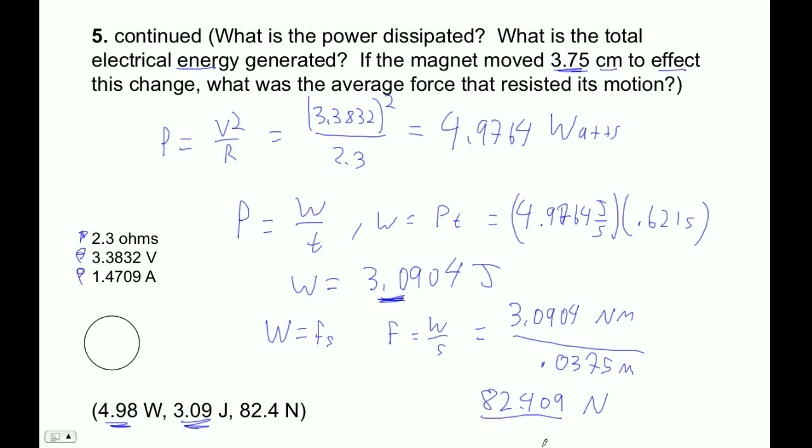So the concept here is that this energy came from the fact that we had to exert a force over a distance on this object to make it move. That's the concept here: it's conservation of energy. This electrical energy doesn't come from nowhere. It comes from the work that we did. The fact that it has to oppose the motion, this is Lenz's law, is conservation of energy. Electrical energy comes from the work you do to change the flux.